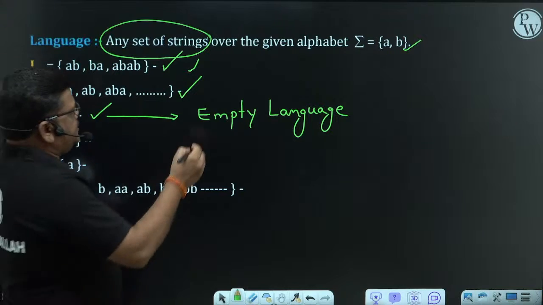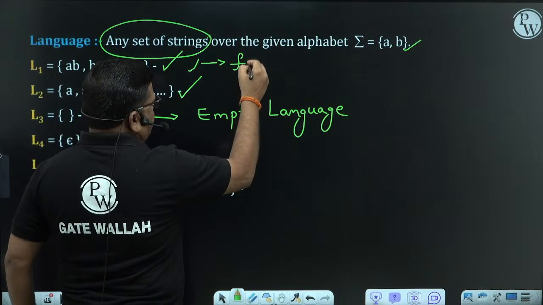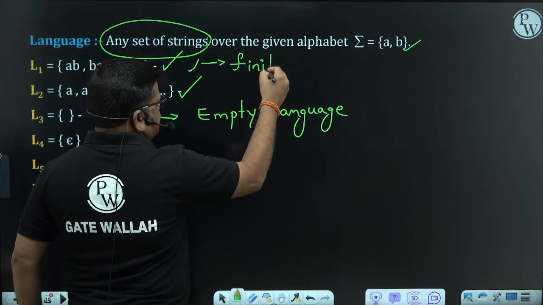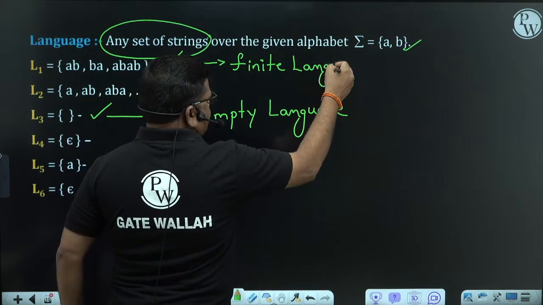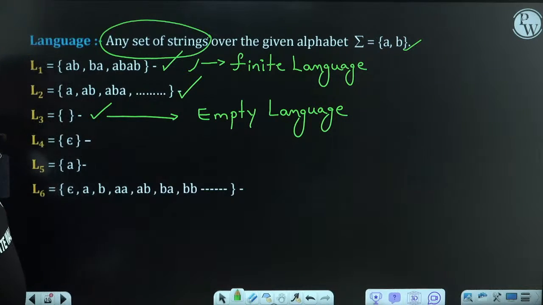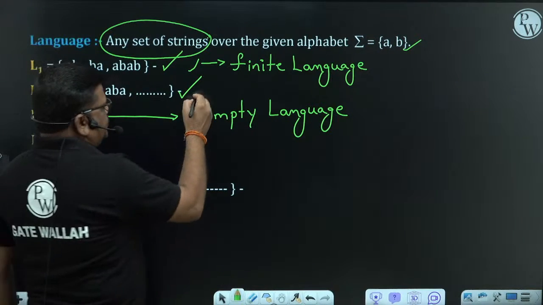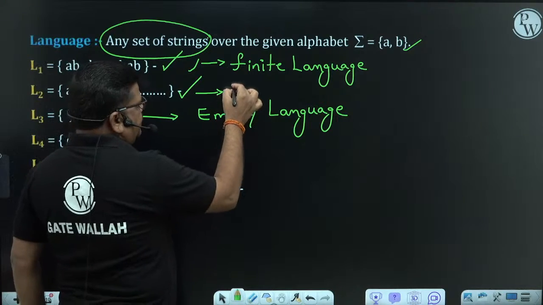If the language is of finite nature, a finite number of strings, this is called a finite language. If the language is L2, the number of strings is infinite, this is called an infinite language.